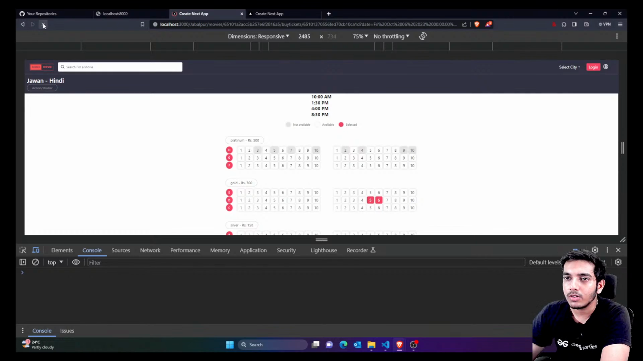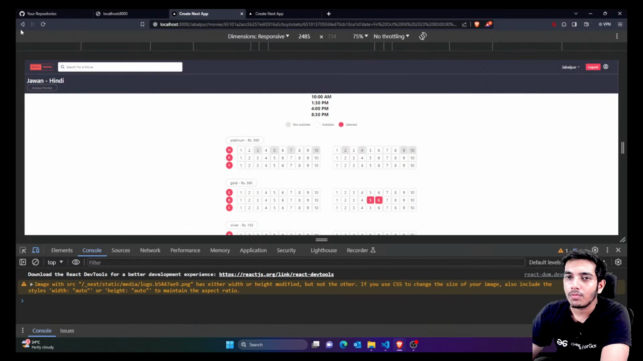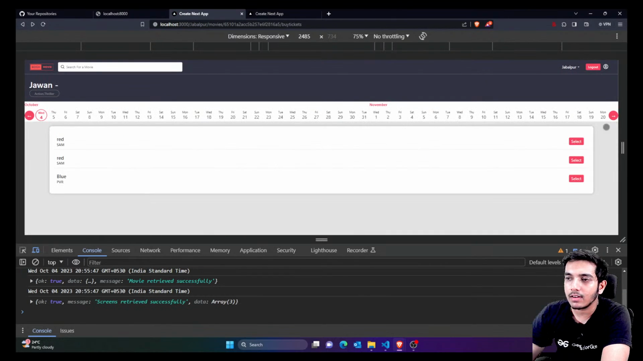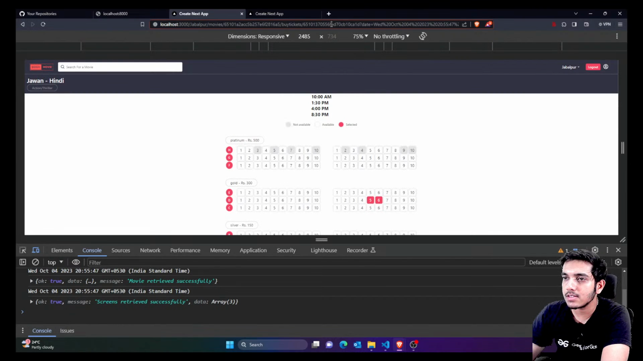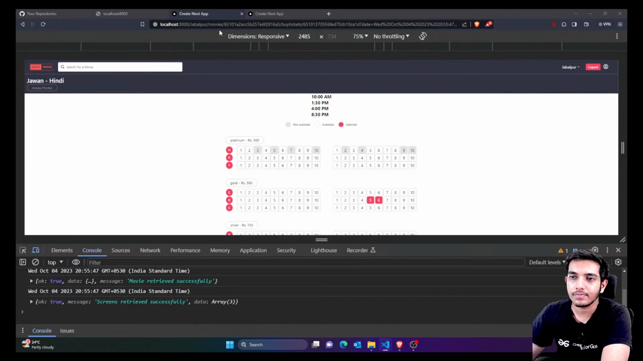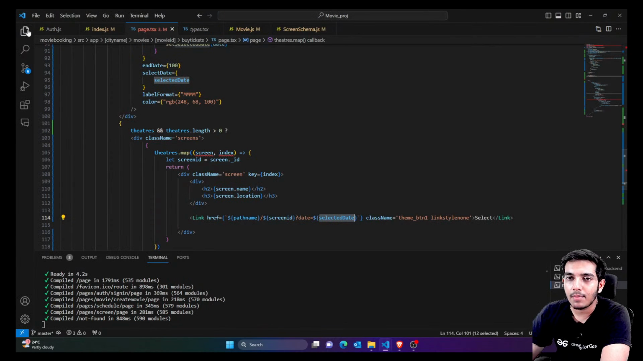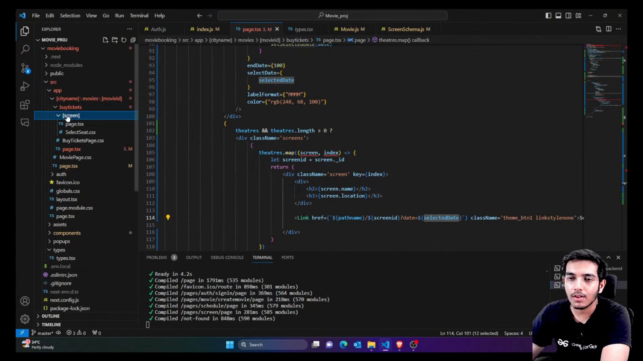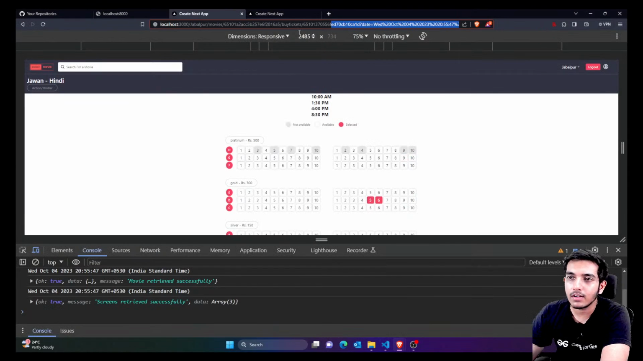Let me just reload. If I go back and again select a seat, you can see now we're in this page. Inside buy tickets, you can see we have given this folder name as screen. Instead of this screen, I'm going to give it some other name.